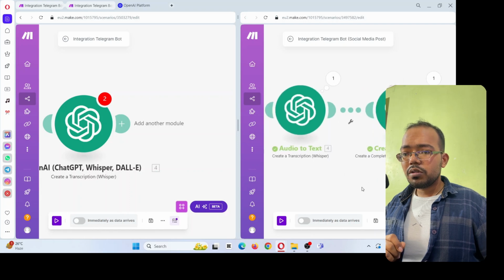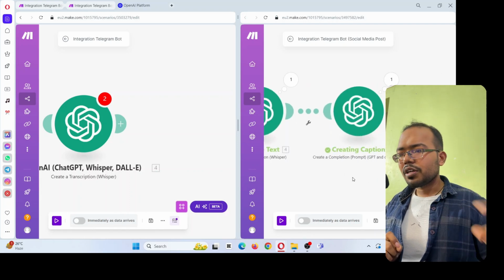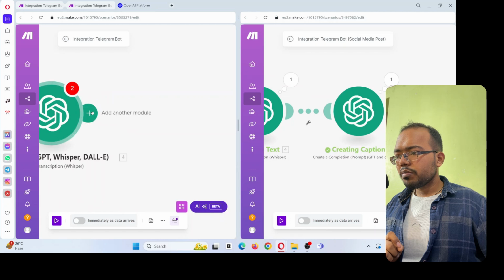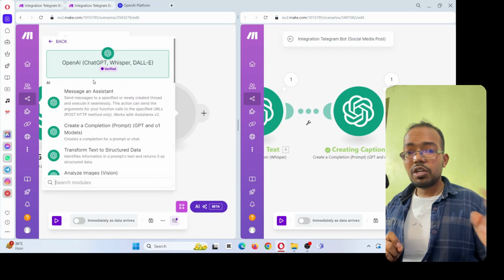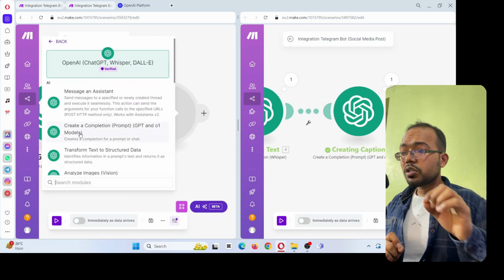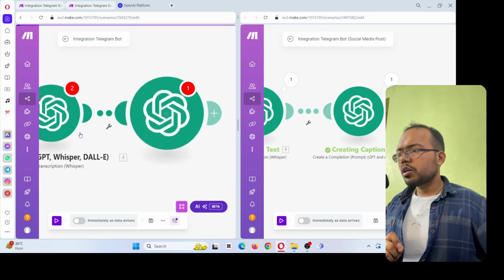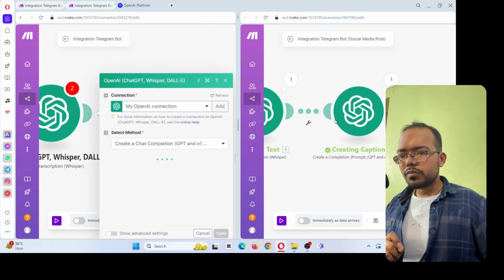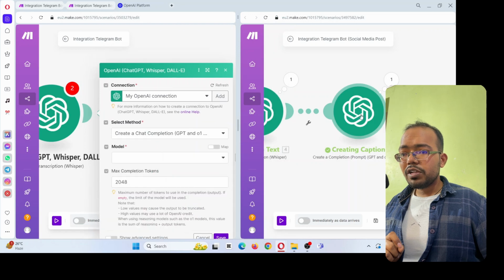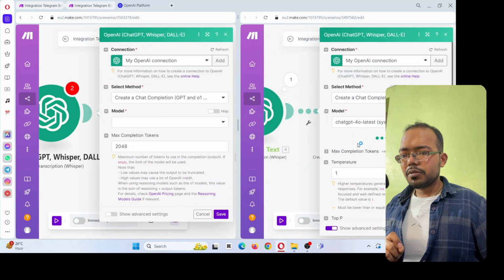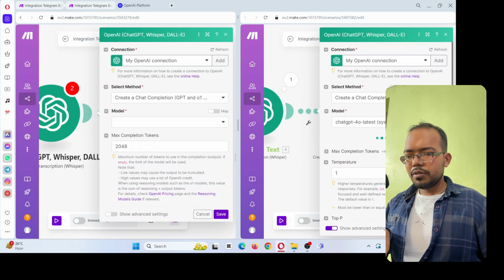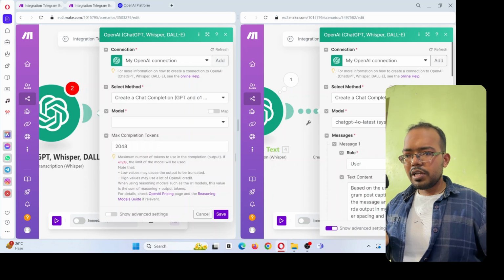Now we will create the caption for the content. So we come over here again and choose OpenAI. This time we will choose create a completion prompt. Click on this. Now I will come over here and copy my prompt. Let it load. Sometimes it takes time, so refresh.